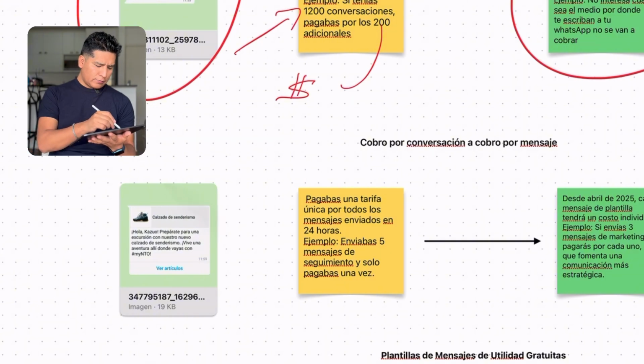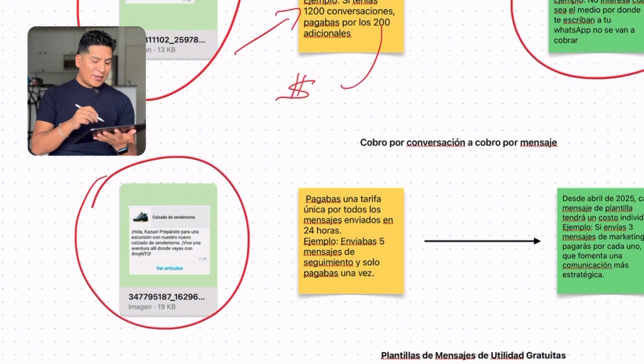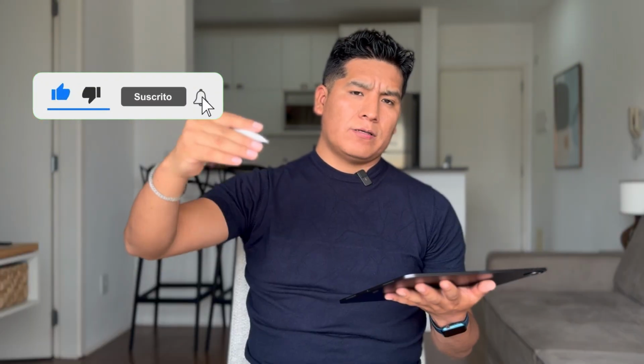But there are also new changes coming in terms of cost. For example, before, the marketing category will now move from charging per conversation to charging per message. What does this mean? For example, before you paid a fee to start a conversation, and within those 24 hours, which was a window they opened for you, for example, now you send a marketing message. Hello, we have such an offer. And after that, you could send about 3, 4, or 5 more. And for all those, you only paid 1 cost.